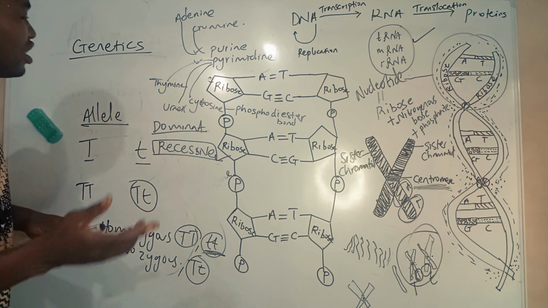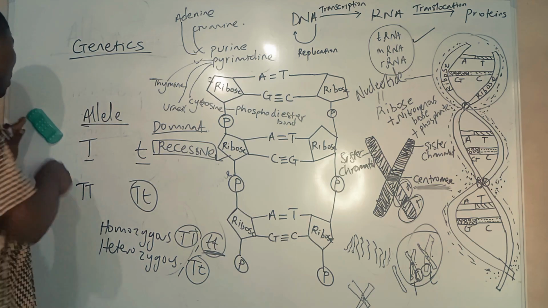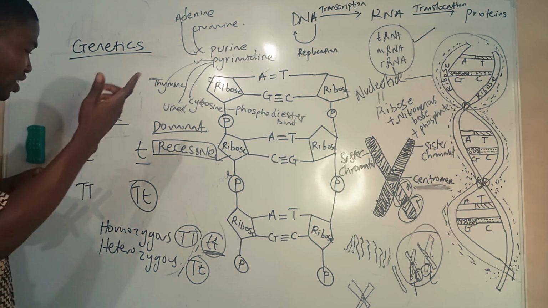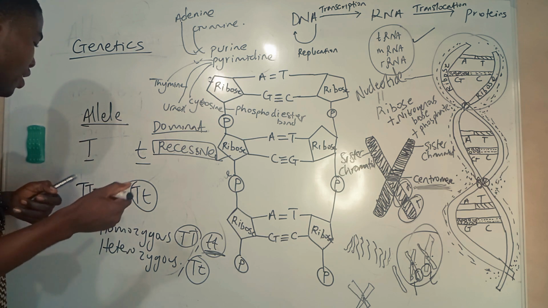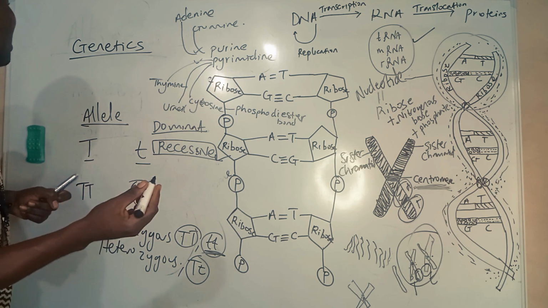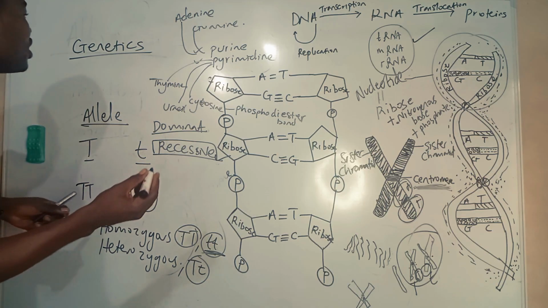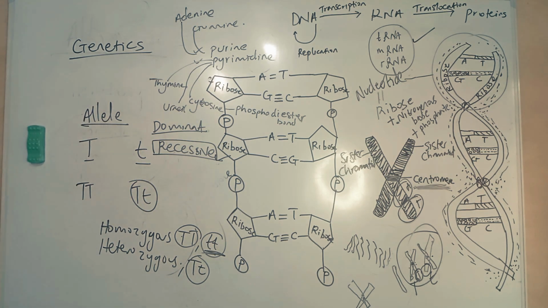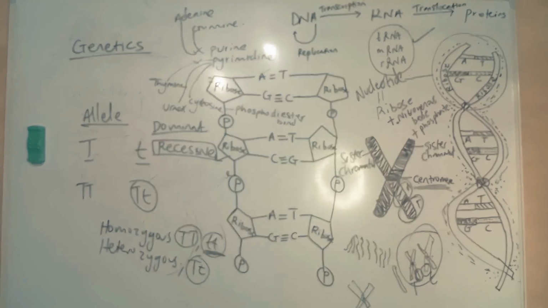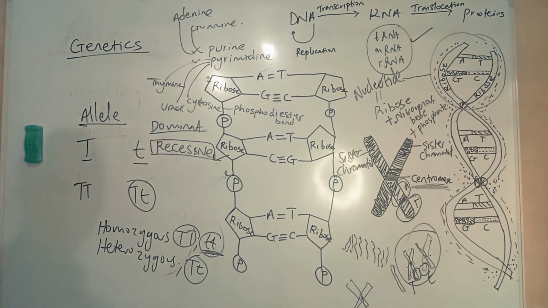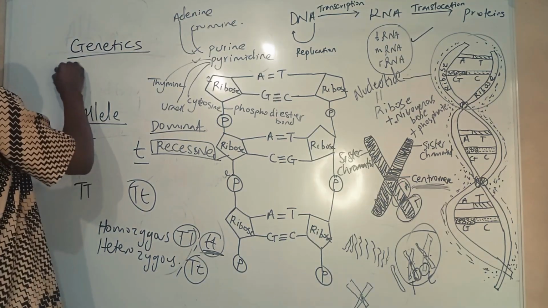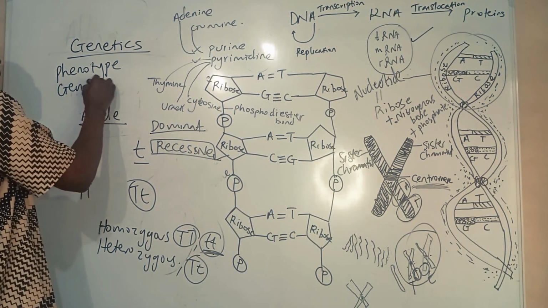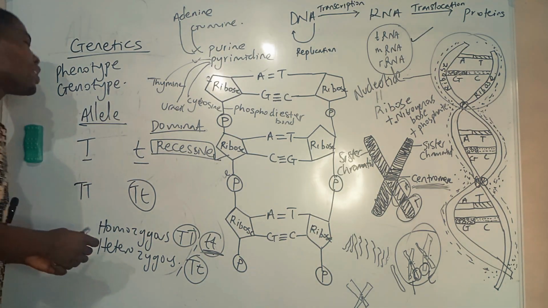The other terms in genetics that we can talk about include genes and chromosomes. The last two things I'll talk about are the phenotype and genotype. I almost forgot about them. What's a genotype? What's a phenotype?